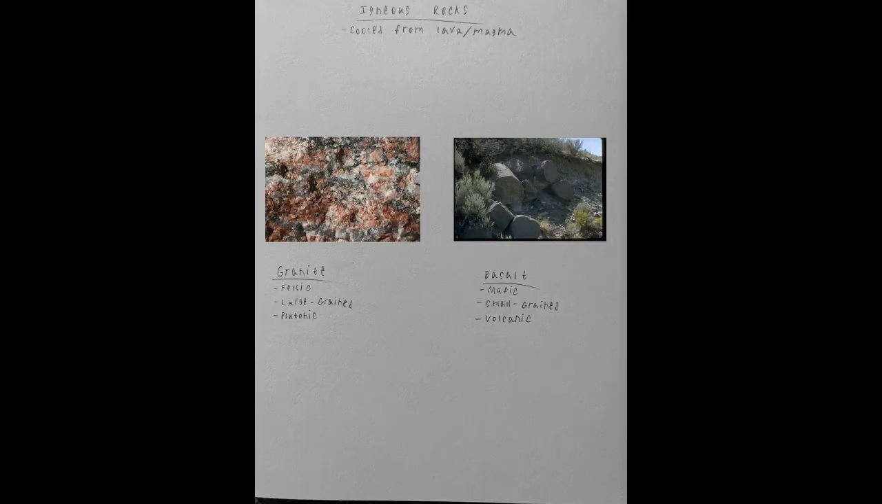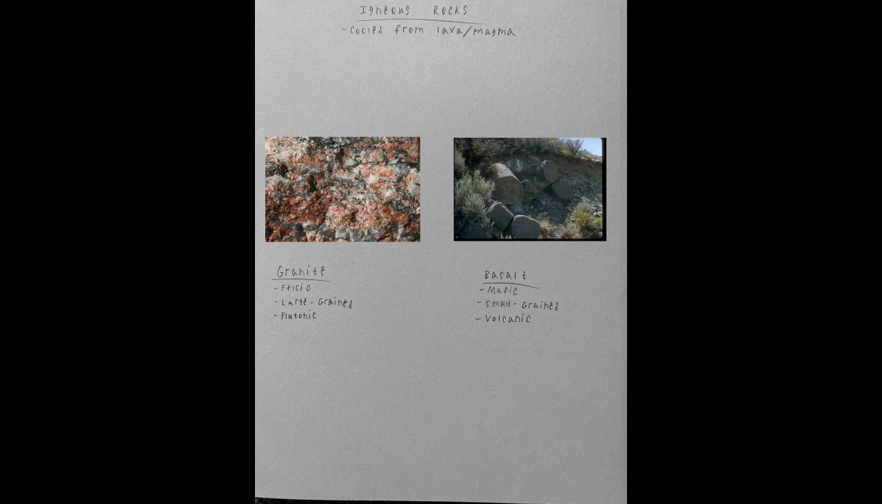Next up, we have igneous rock. Igneous rocks are formed from the cooling of lava or magma. They come in two forms: plutonic rocks, which form underground from cooling magma, and volcanic rocks, which form above ground from cooling lava. Plutonic rocks tend to have larger crystal grains as they cool slowly underground, while volcanic rocks have smaller crystals from cooling rapidly on the surface.